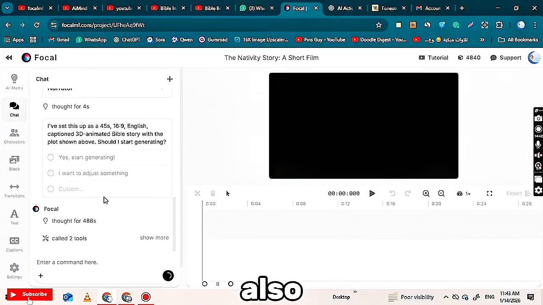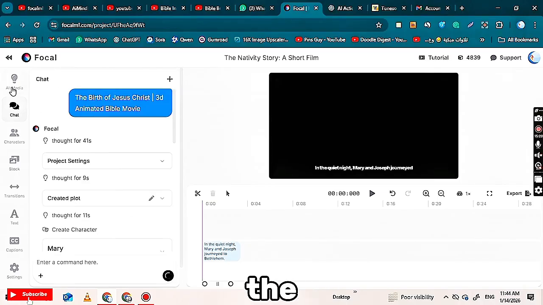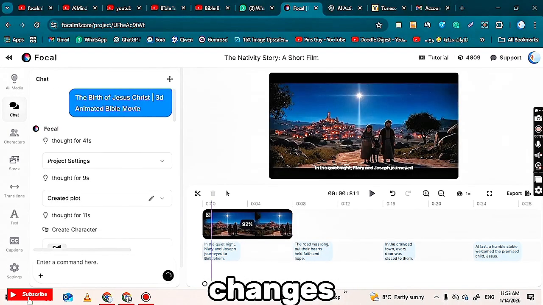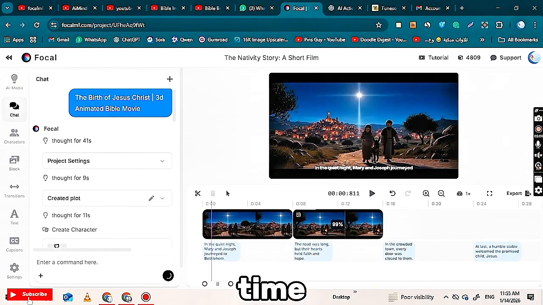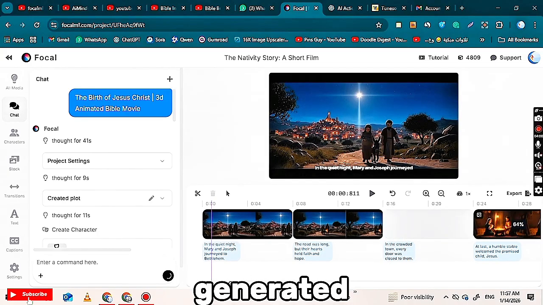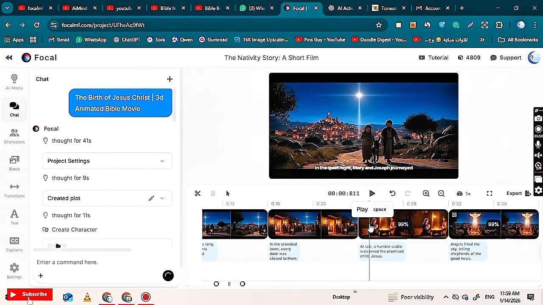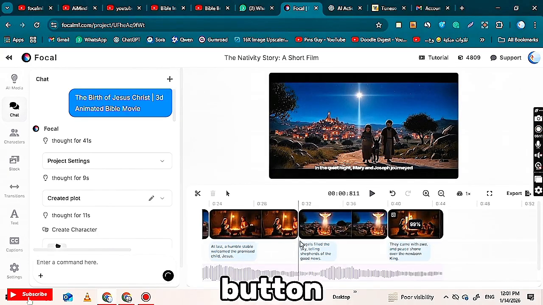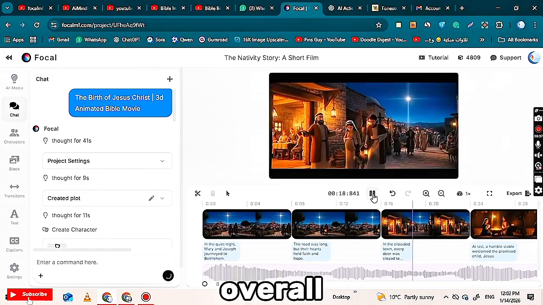From here, you can also view and adjust different settings, as well as see the characters used in the video. All these options will be visible on the right side of the screen, allowing you to easily make changes if needed. After waiting for some time, your entire video will be automatically generated and fully visible on the timeline. You can preview your video by clicking the play button to check the visuals, sound, and overall flow.